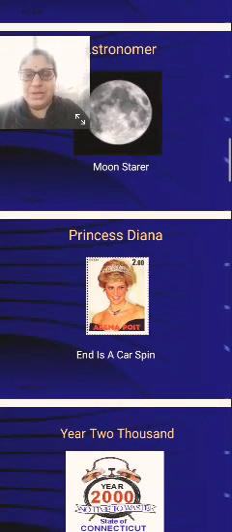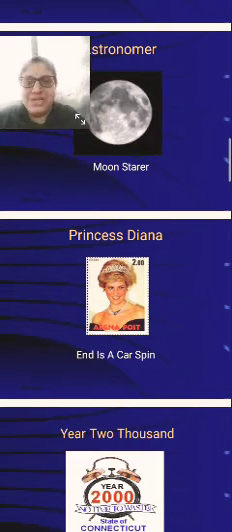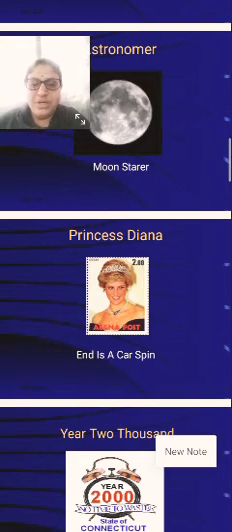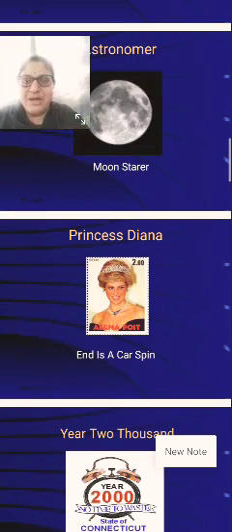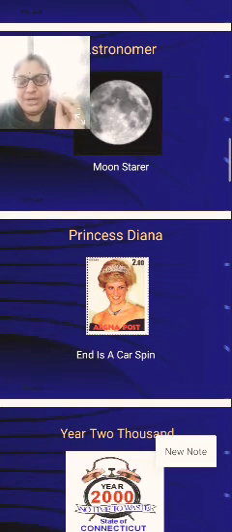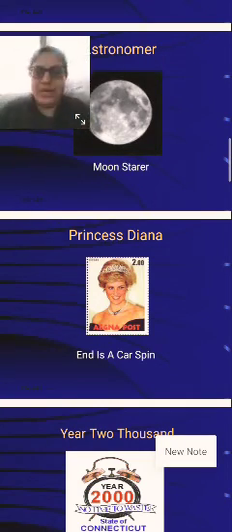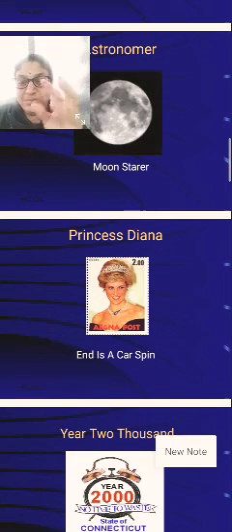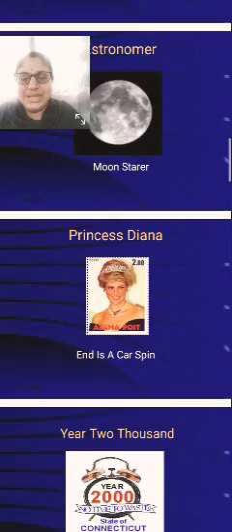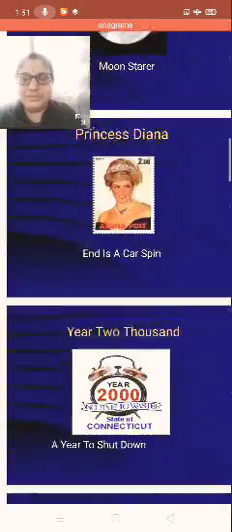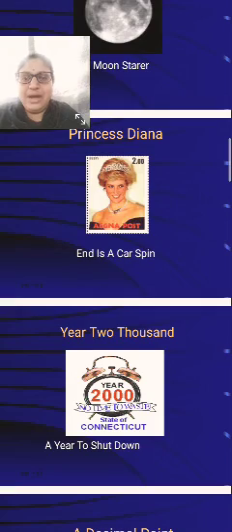You already know that Princess Diana is a very famous name, right? We will use that. When we rearrange it, the words come out as "end is a car spin". In Princess Diana, there is a word, what you call "Dakundima" in Telugu. You have to pick up those letters, and that word is "end is a car spin".